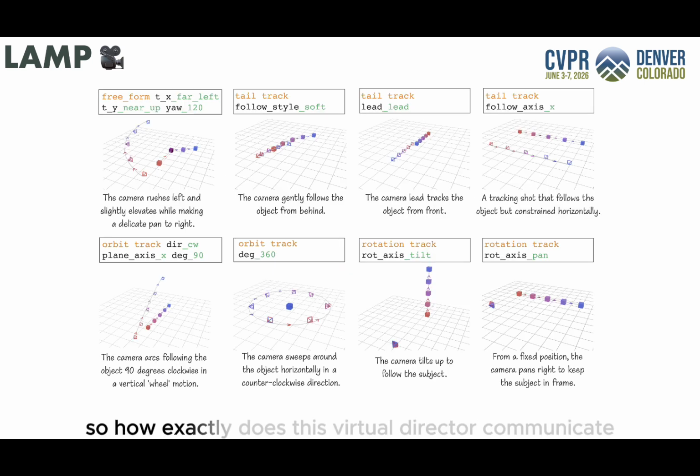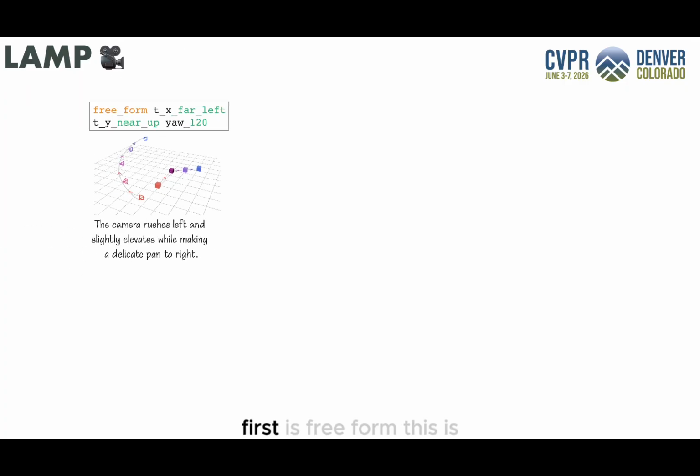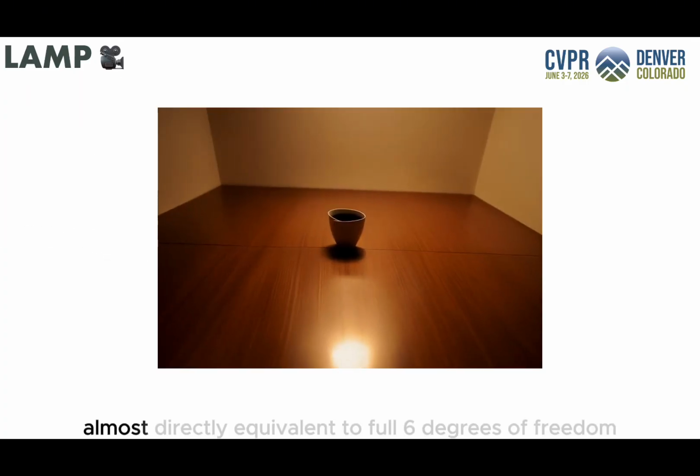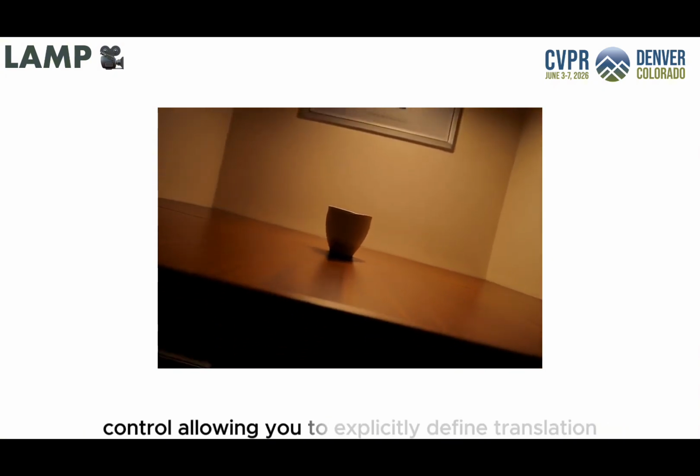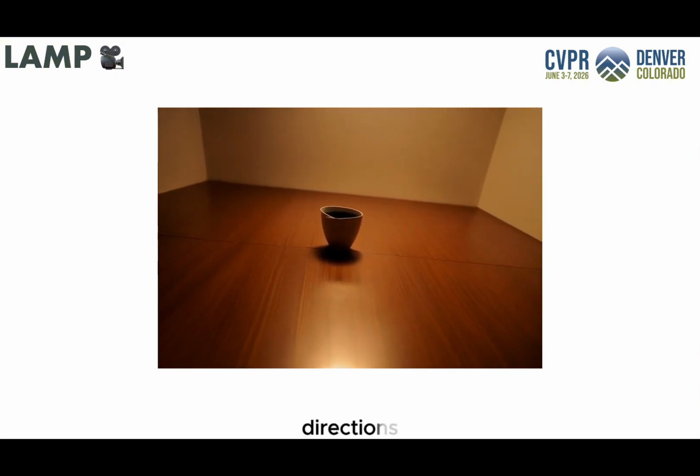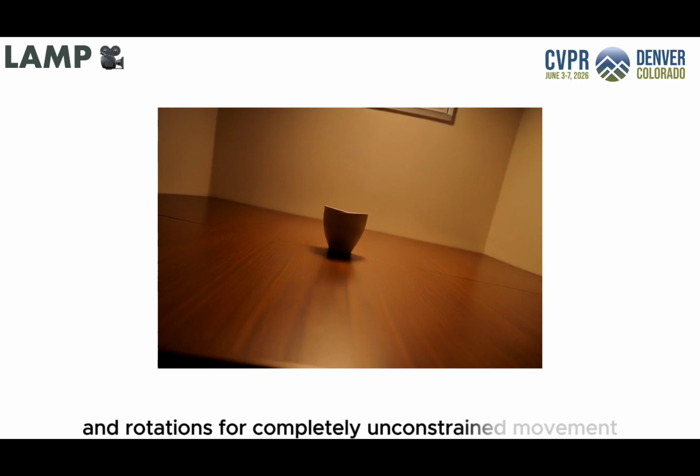So, how exactly does this virtual director communicate? It speaks through our motion DSL. We built this language directly on top of real cinematography conventions established in previous work like CameraBench. We designed 4 core primitives. First is free form. This is almost directly equivalent to full 6 degrees of freedom control, allowing you to explicitly define translation directions and rotations for completely unconstrained movement.